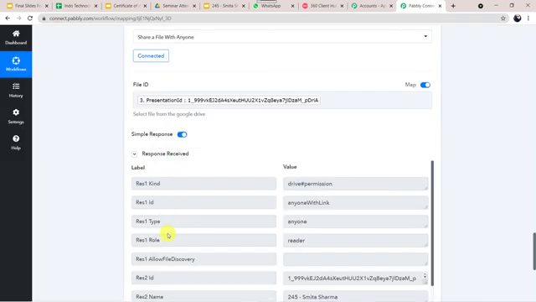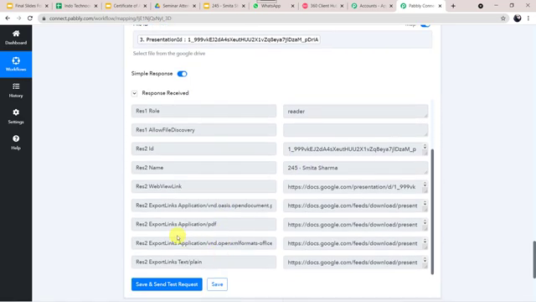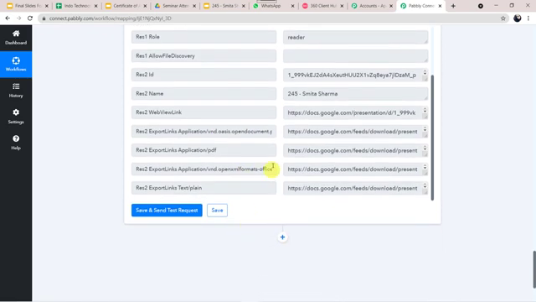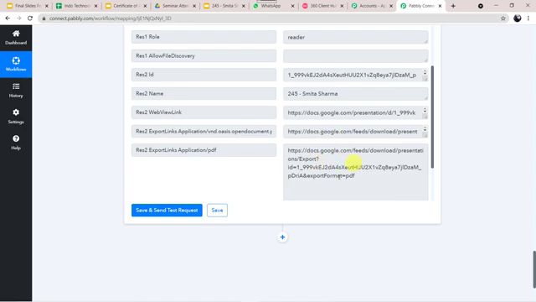Now here we can see the name is mentioned, that is 245-Smita Sharma. Okay, along with the registration number. And here when we scroll down, we can see Export Links Application /PDF. It means a PDF file is generated. Okay, here we can see the PDF file is generated. Okay, now we want to send this particular PDF file to the WhatsApp number of the attendee.